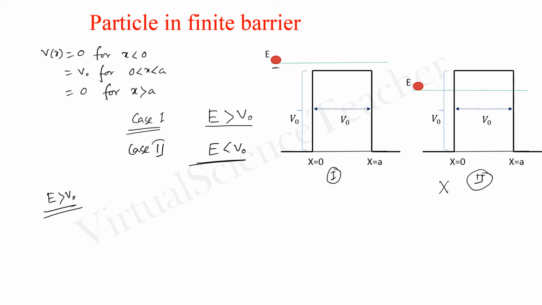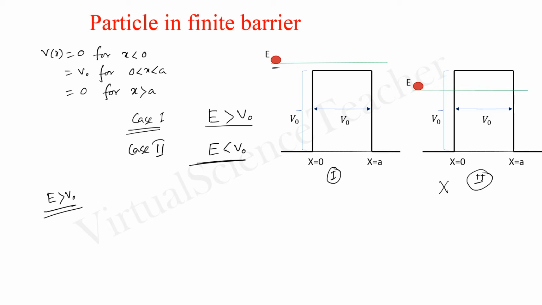So how to solve the problem? First, write down the Schrodinger equation and solve it to get the wave function, and then put in the boundary conditions. Then we are done. So first of all, let us write the Schrodinger equation for the wave function.